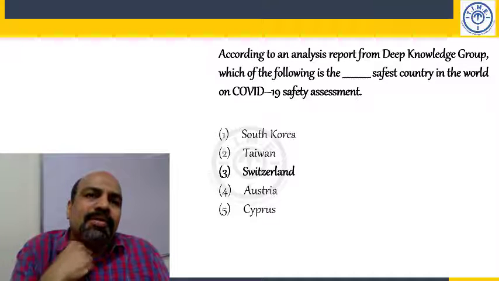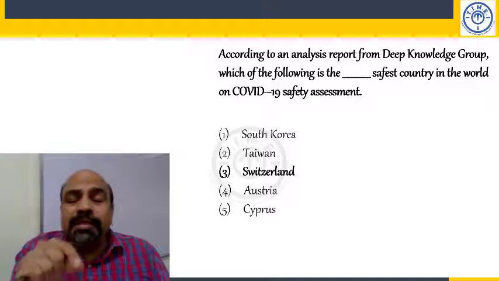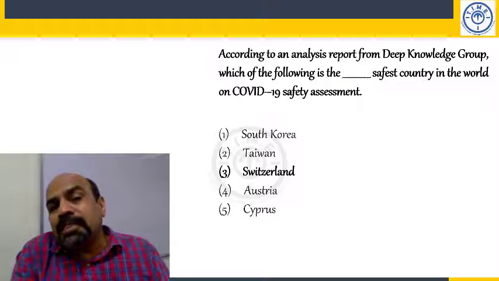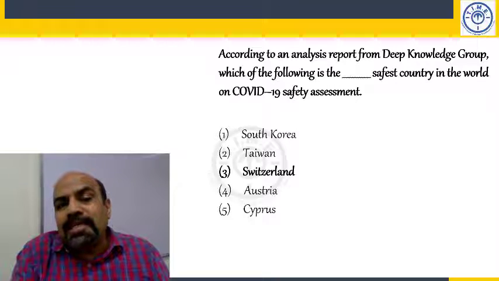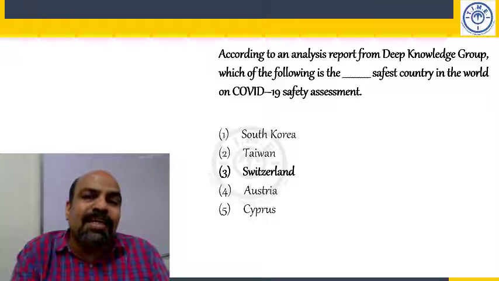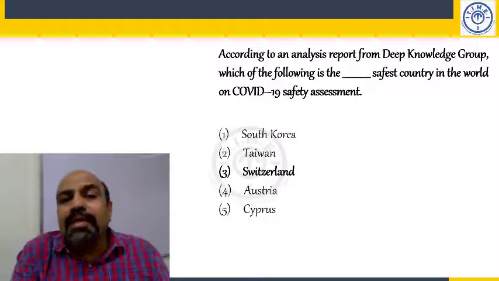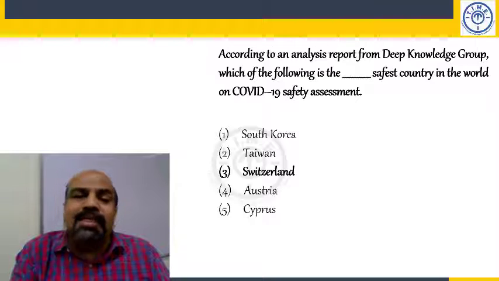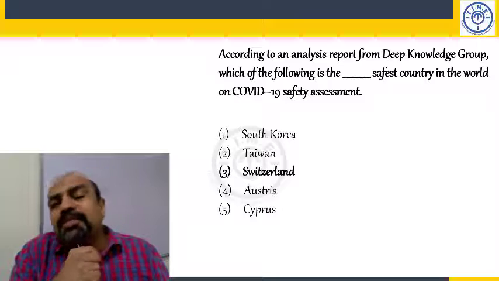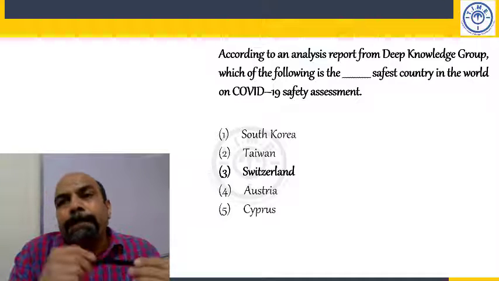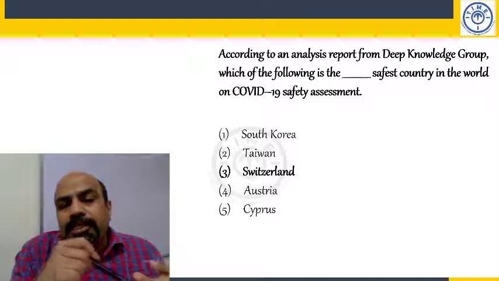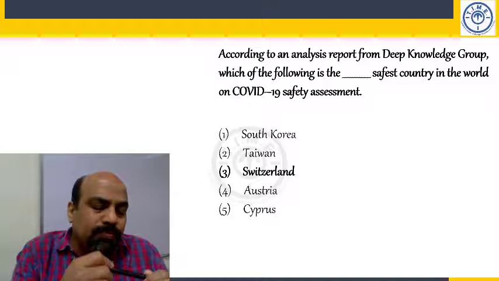Dash. Who's the leader? Yeah, this is a record. Sebastian Kurz. Dash. Currency is euro.